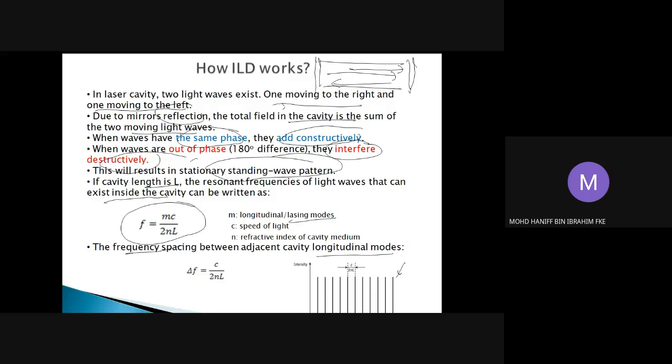This is your lasing modes, or longitudinal modes. The frequency spacing between these modes is given by this equation: delta F is equal to C over 2NL, in which we ignore the M. So the difference between these two modes is given by C over 2NL. That should be the frequency spacing between the adjacent lasing modes in your laser or emitted laser light.